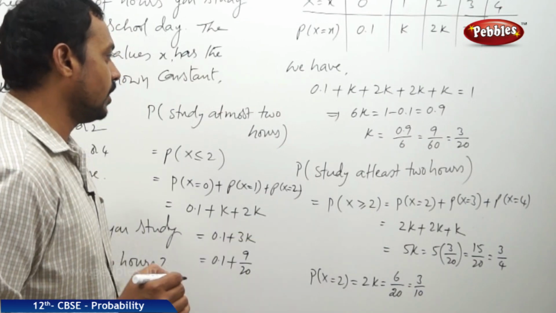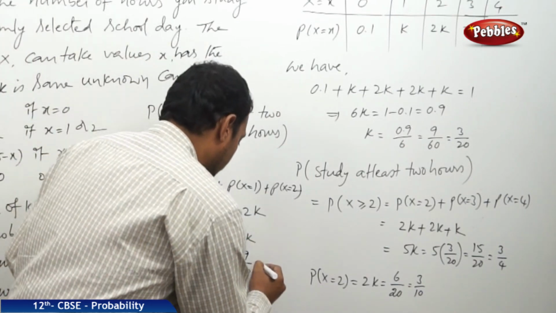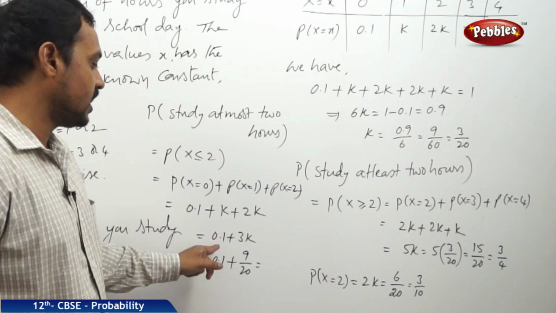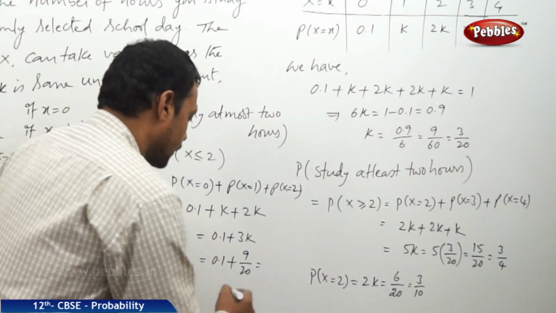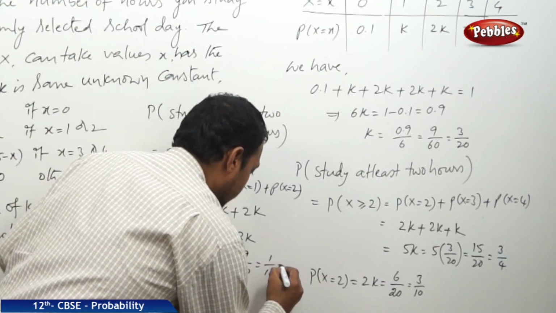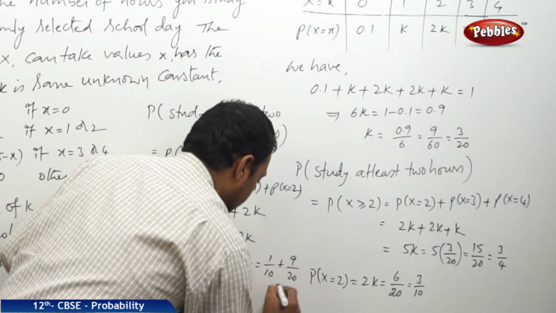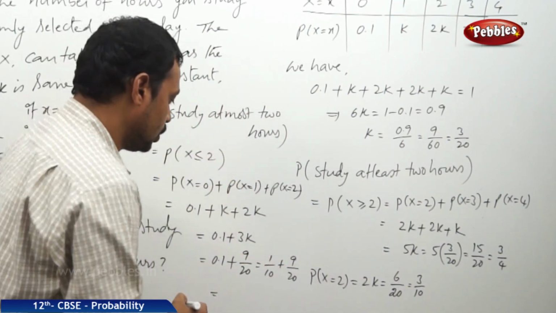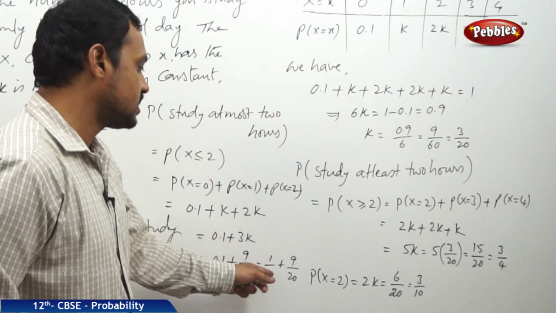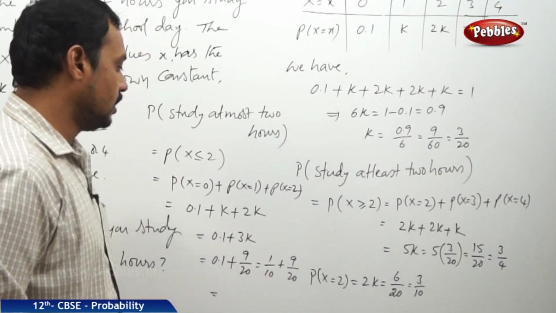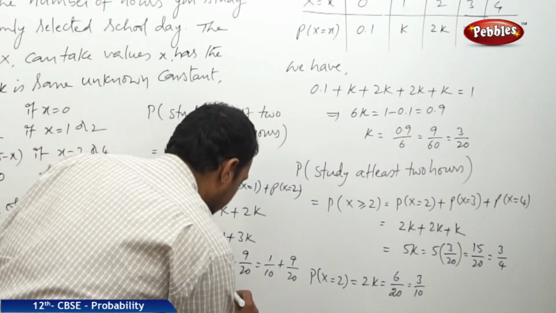So, 3 into 3 by 20, 9 by 20, and of course, we can write 0.1 as 1 by 10. 1 by 10 plus 9 by 20, which is equal to, so clearly 20 is the LCM, it is 2 plus 9, 11, 11 by 20.